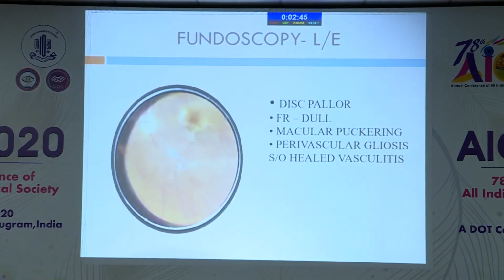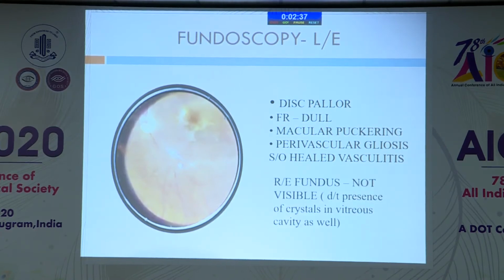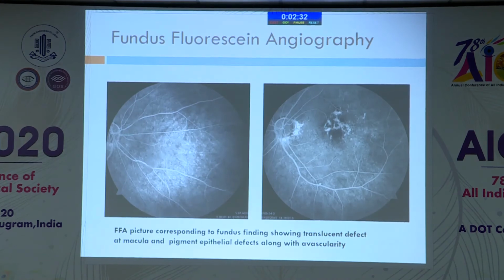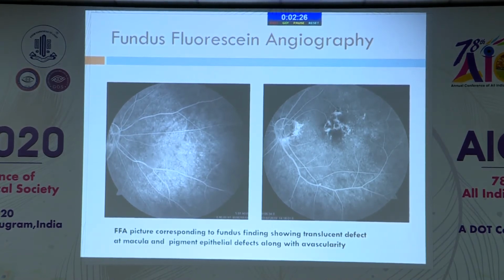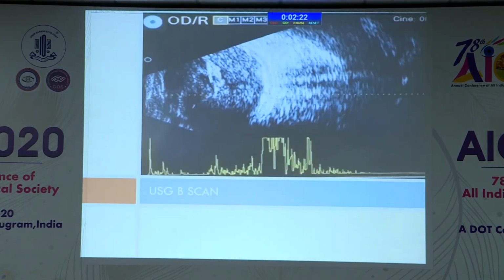The left eye fundus photo showed disc pallor along with macular puckering and perivascular gliosis, suggestive of healed vasculitis. The right eye fundus was not visible due to the presence of crystals in the vitreous cavity as well. Fundus fluorescein angiography of the left eye corroborated the fundus findings of the left eye, showing a transmission defect of the macula and pigment epithelial defects along with avascularity.